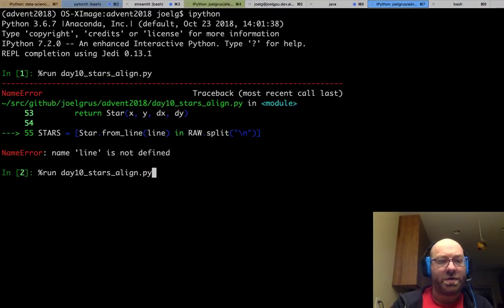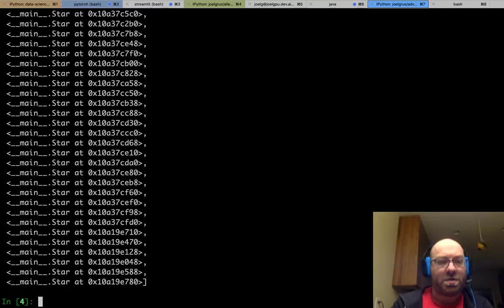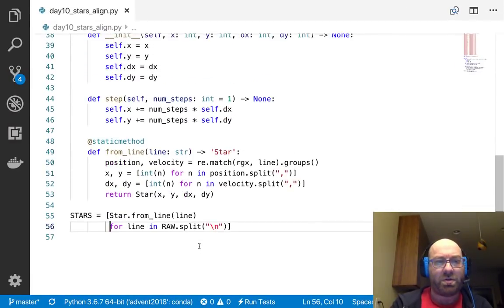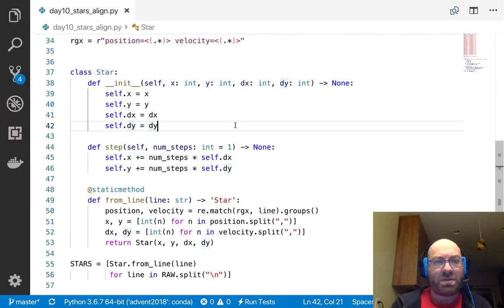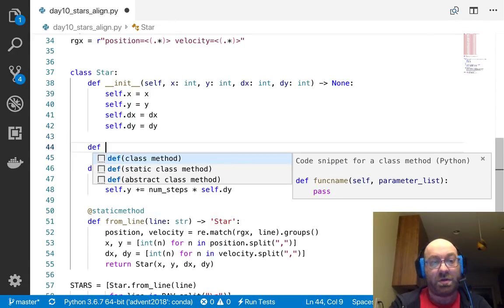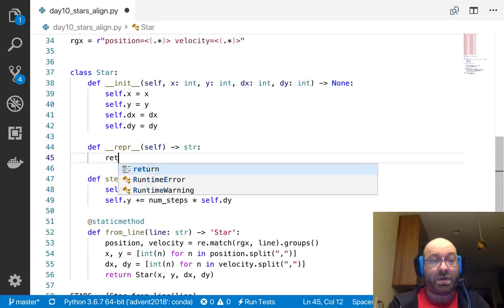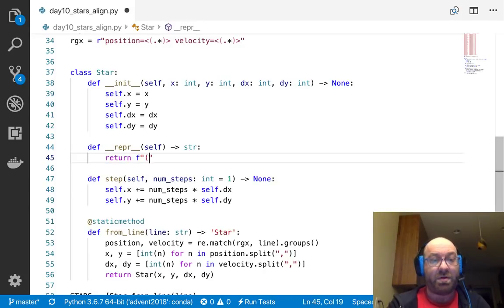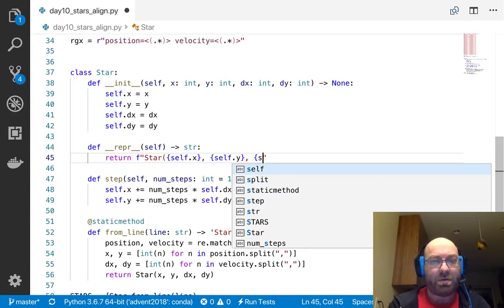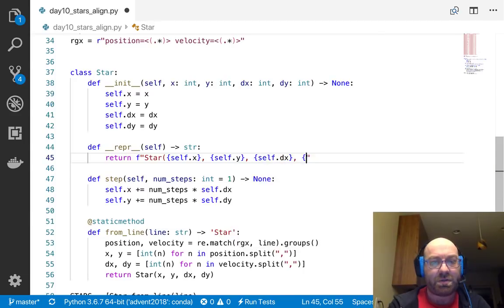So let's run this again and let's get these stars. And stars don't have any way of representing themselves. So let's do this. Self goes to string, a return f-string: star self.x, self.y, self.dx, self.dy.